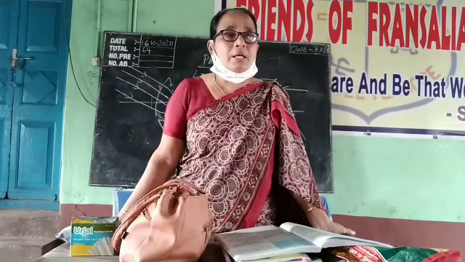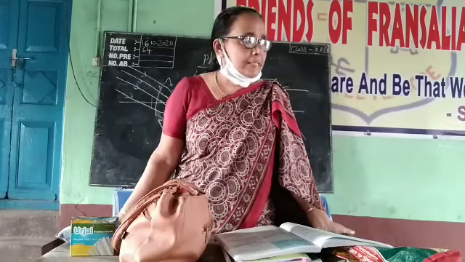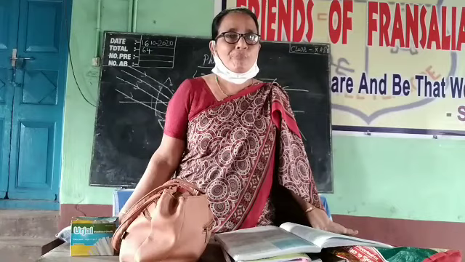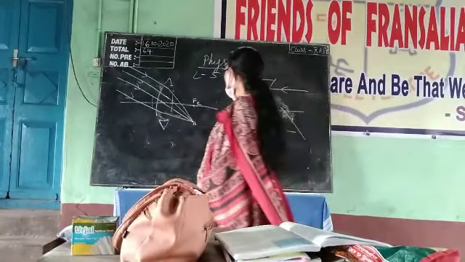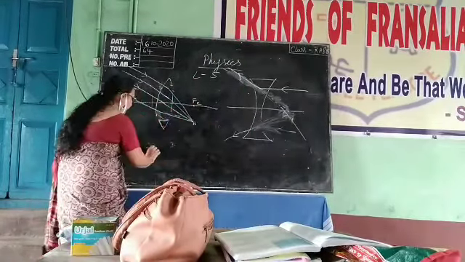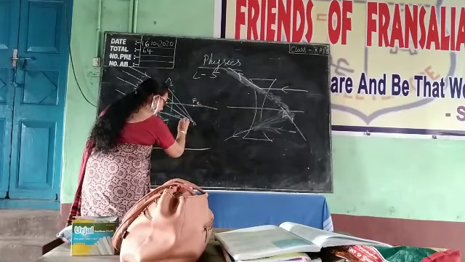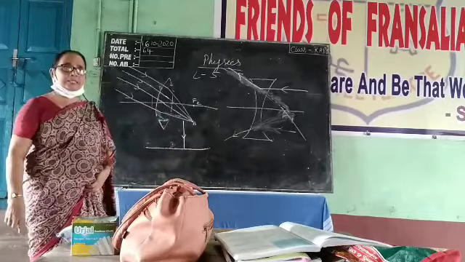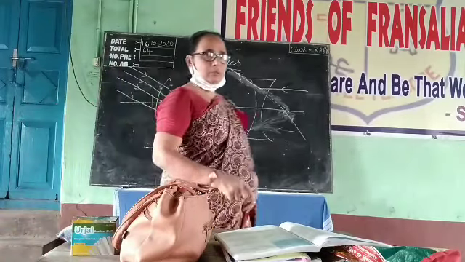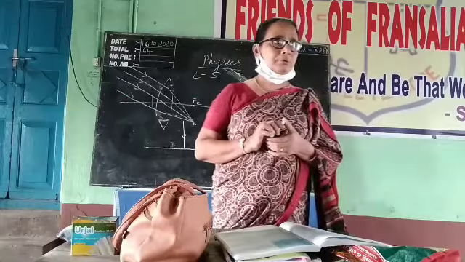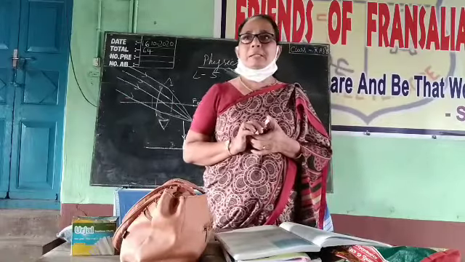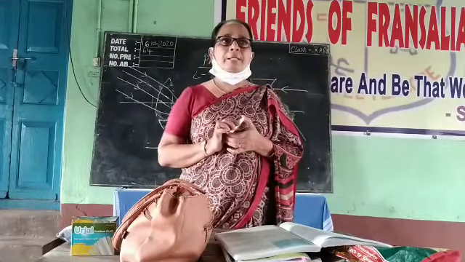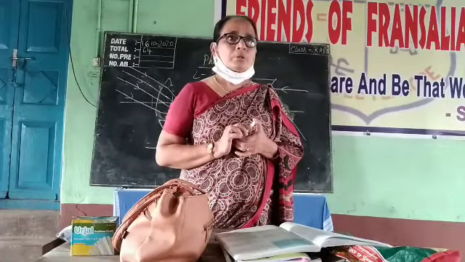What will happen to the incident ray if it strikes the plane mirror perpendicularly? It reflects backward. Why? It is the same as the normal drawn to the plane surface. So what will be the angle of incidence here?